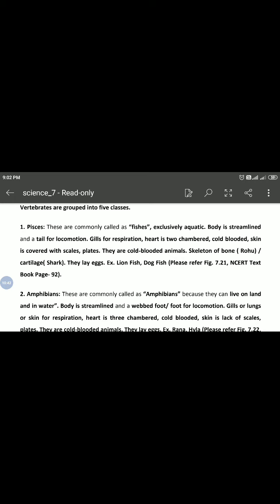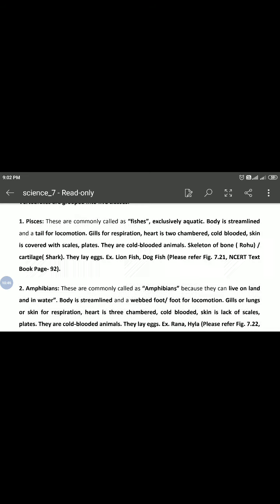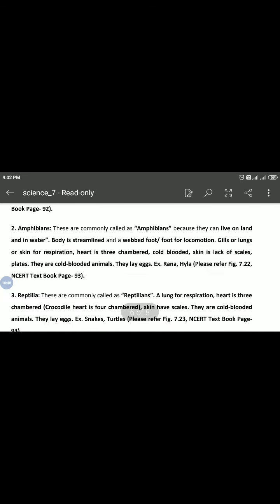Now the amphibians. They are commonly called amphibians because they are able to live on land and in water. Body is streamlined and has webbed feet for locomotion; gills, lungs or skin are used for respiration. Means amphibians are able to respire.